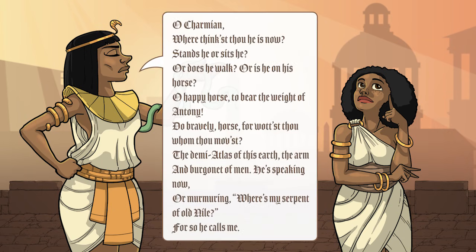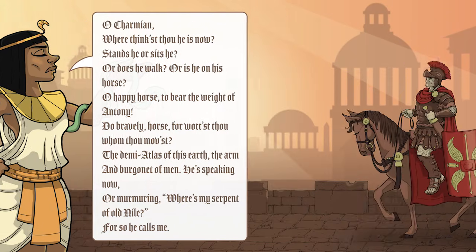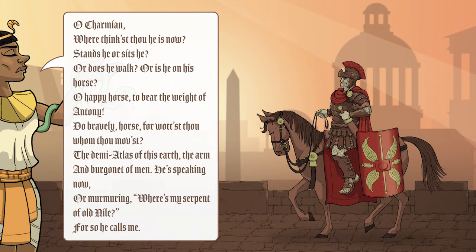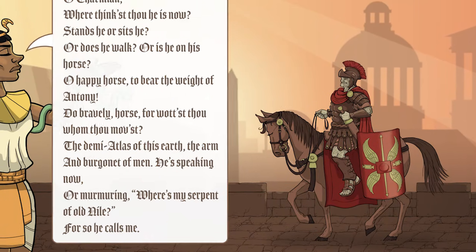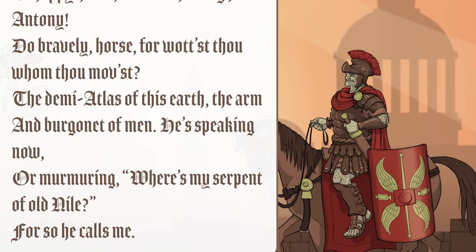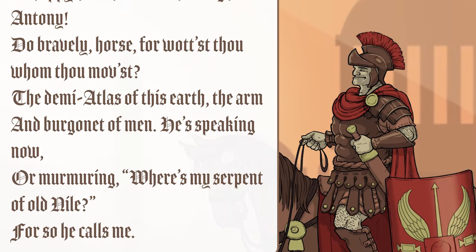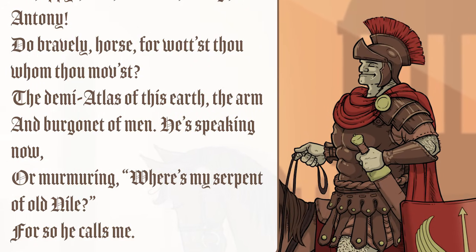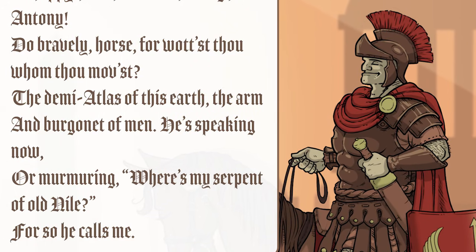O Charmian, where think'st thou he is now? Stands he or sits he? Or does he walk? Or is he on his horse? O happy horse to bear the weight of Antony! Do bravely, horse, for wot'st thou whom thou mov'st, the demi-Atlas of this earth, the arm and burgonet of men. He's speaking now, or murmuring, where's my serpent of old Nile? For so he calls me.